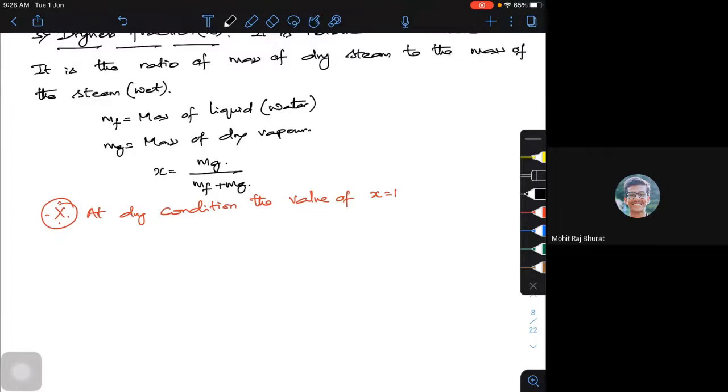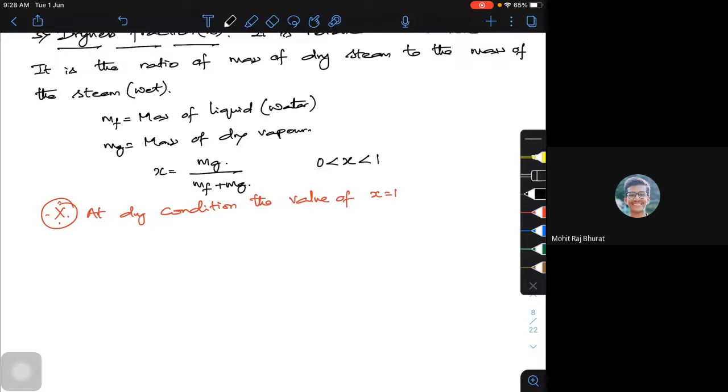When it is completely dry, x will be 1. When it is completely liquid, x is equal to 0. You will have any number between, so x lies between 0 and 1. It can be 0.2. Lower the number, the quantity of dry steam is less. Higher the number, the quantity of dry steam is higher.